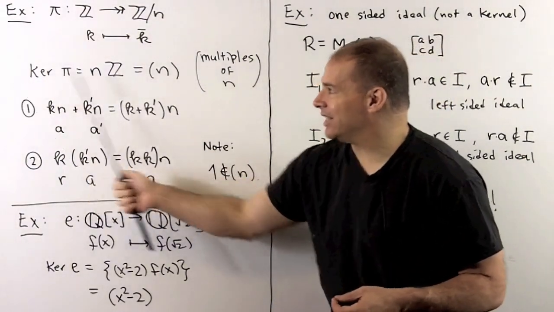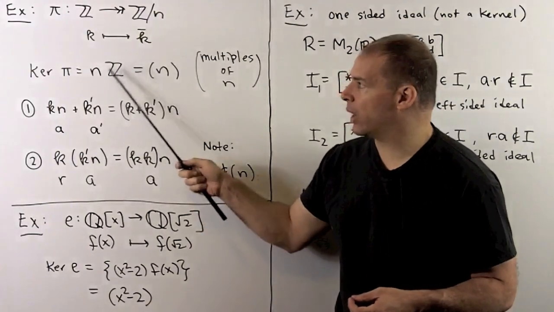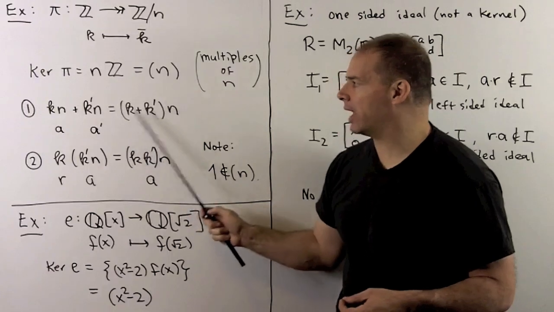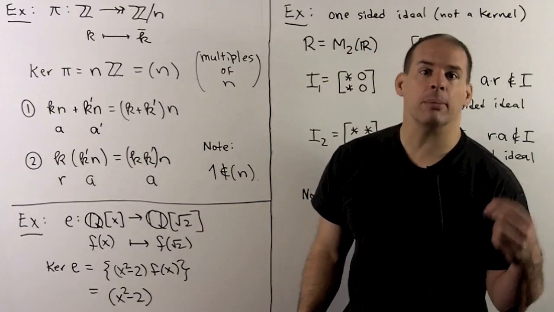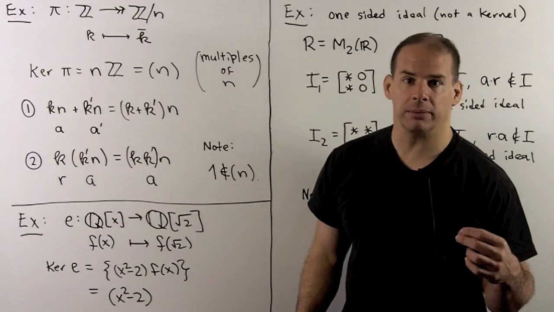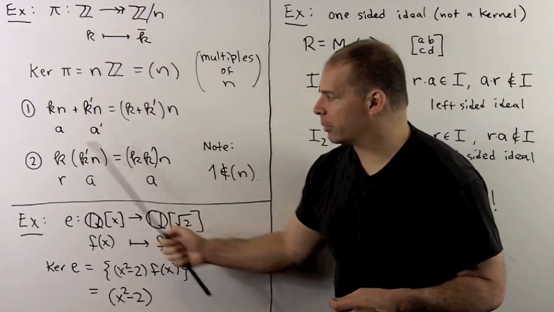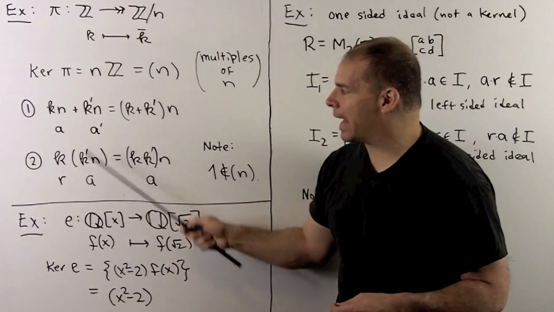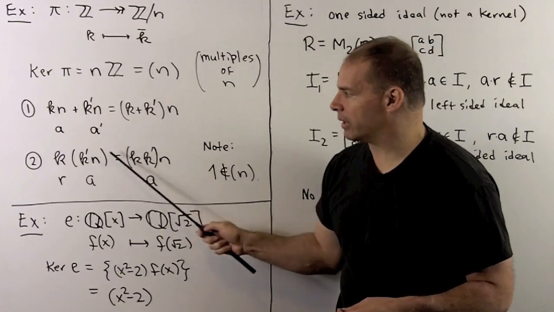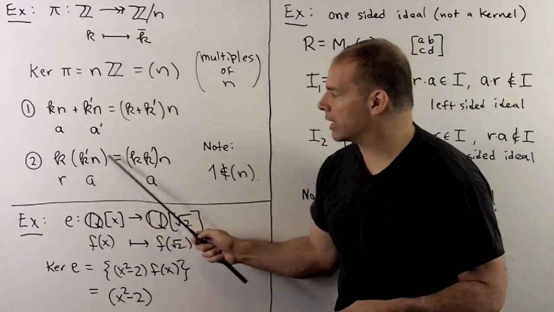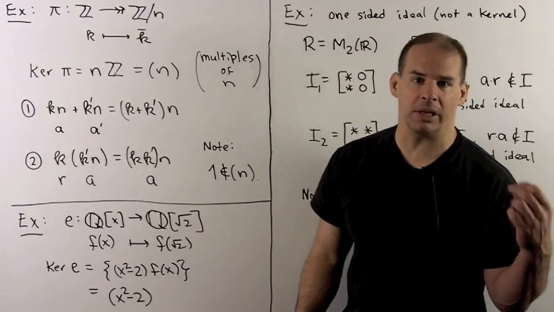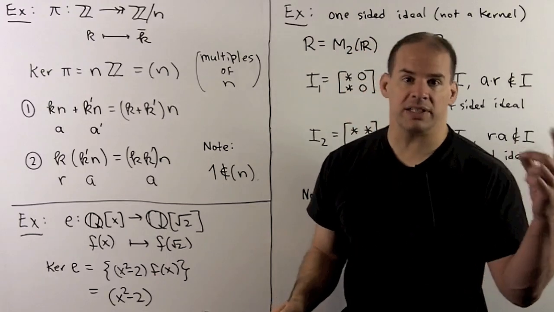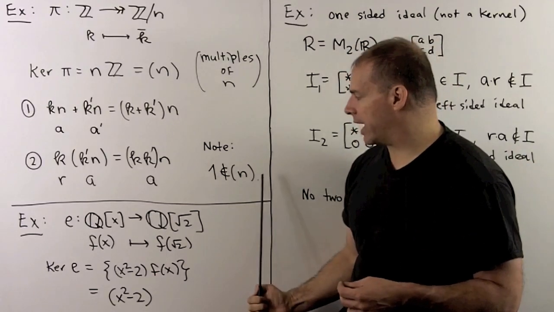We can show that this is an ideal directly. So note, if I take two elements in here, say kn, k prime n, and add them together, we get k plus k prime times n, and that's still a multiple of n. So closed under addition. For the second property, if I take any element in the integers, call it k, and multiply it by an element in our ideal, a multiple of n, k prime n, the product is k k prime n, which is another multiple of n. So we have our second, stronger property. Note in this case, 1 is not a multiple of n.